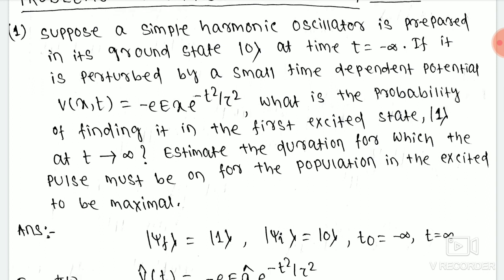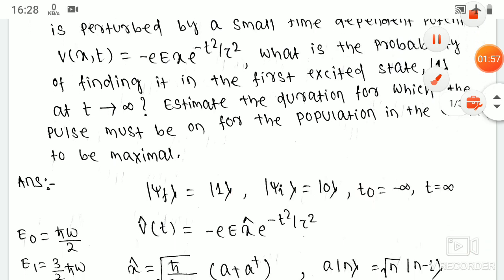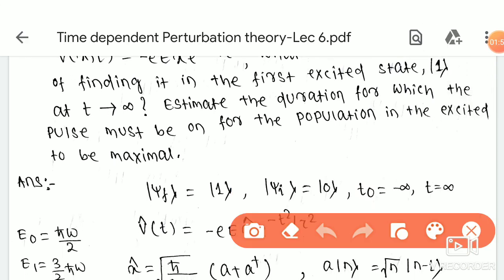So if I write, psi f, the final state vector, that is state 1, and the initial state vector psi i equal to state 0.